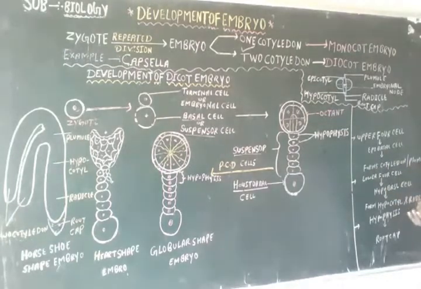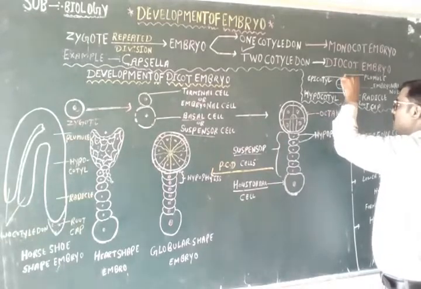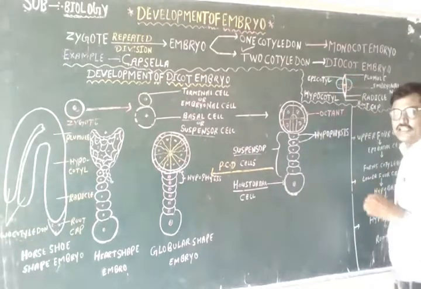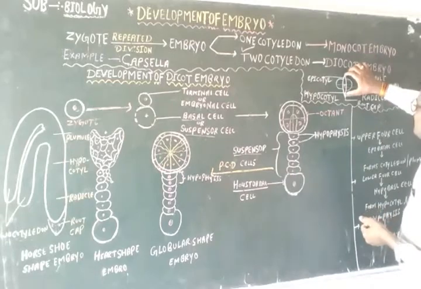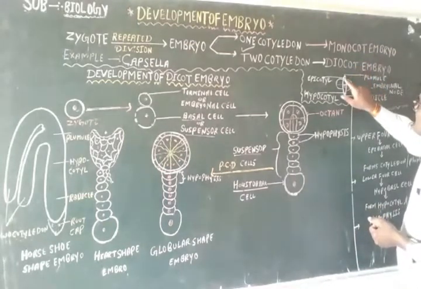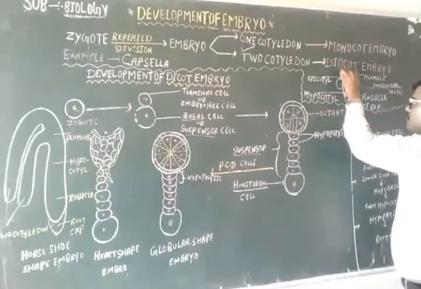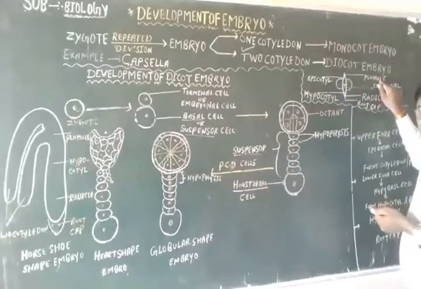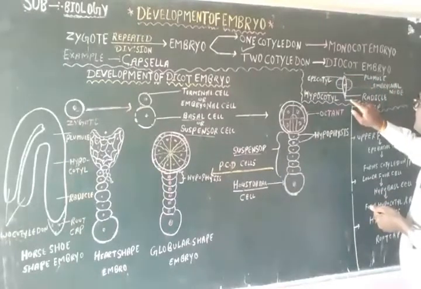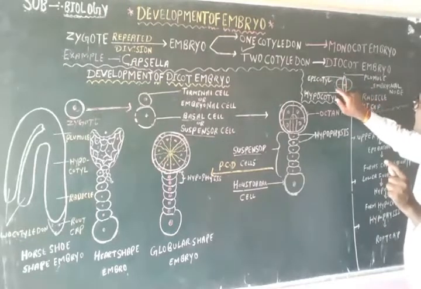Let's see this diagram. I have mentioned all the points. This is the diagram of the germinating seed. I have mentioned these structures. These points represent the plumule, and this one represents the radicle. And these are the two cotyledons.